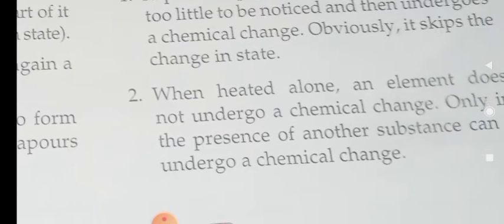Then, when heated alone, a substance does not undergo a chemical change. Only in the presence of another substance can it undergo a chemical change.